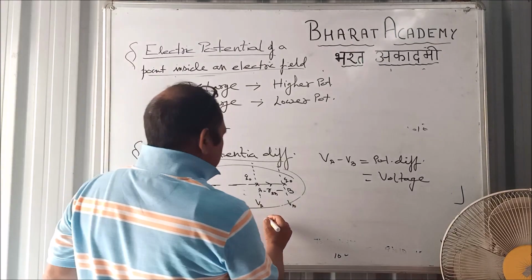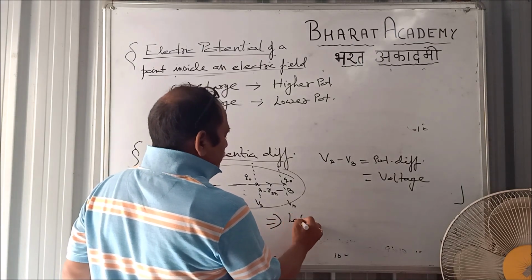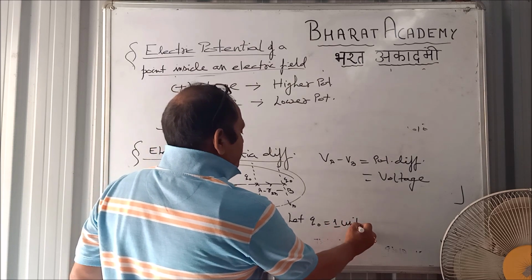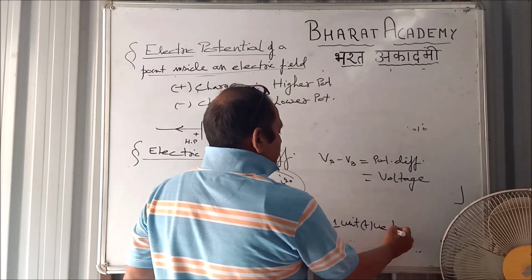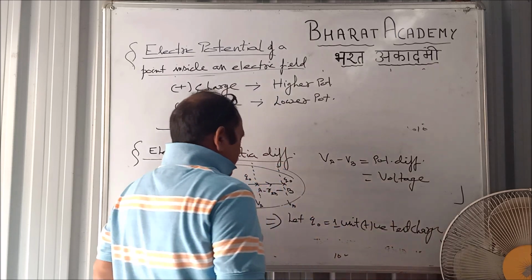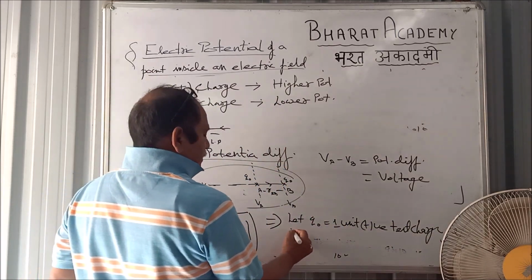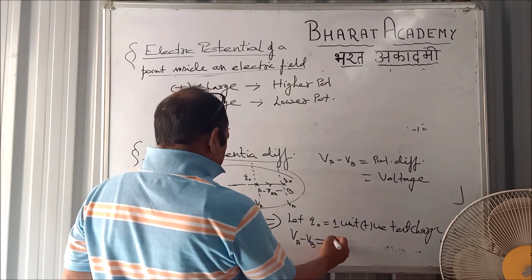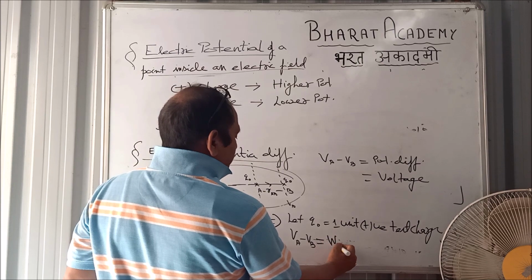If you talk about the definition, again the same process, let Q0 be 1 unit positive test charge, right? Then VA minus VB will always be WA to B.